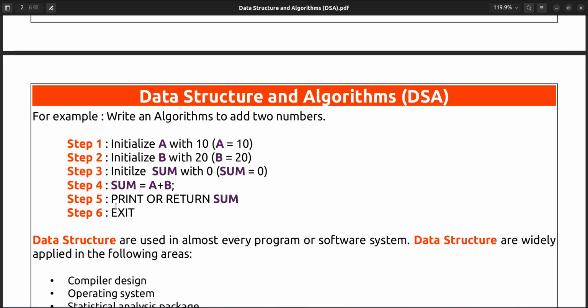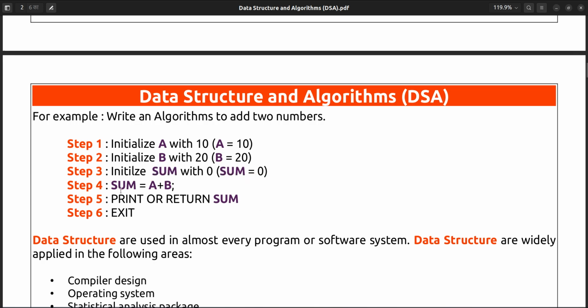It is just saying initialize a. Initialize a is nothing but a variable. Initialize a variable with 10. In the second step it is saying initialize b with 20. b is another variable, so b is equal to 20, a is equal to 10. Now initialize sum, another variable, with 0.